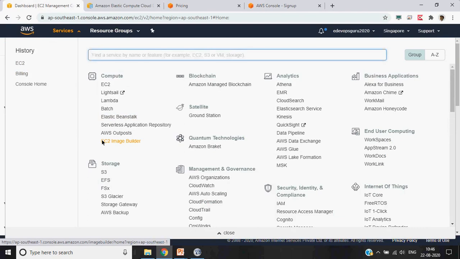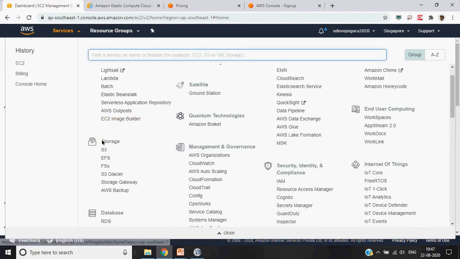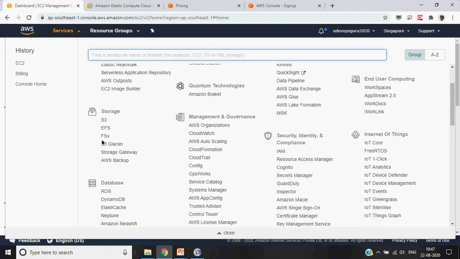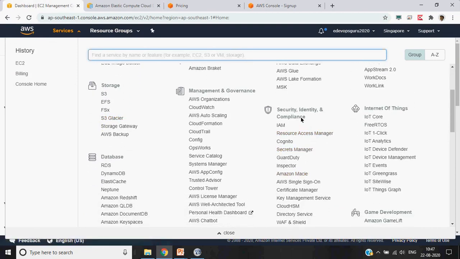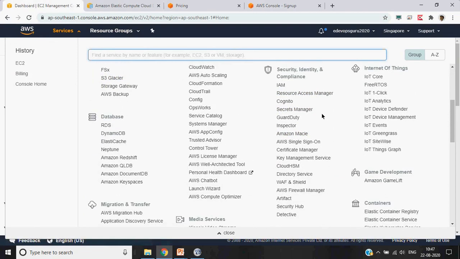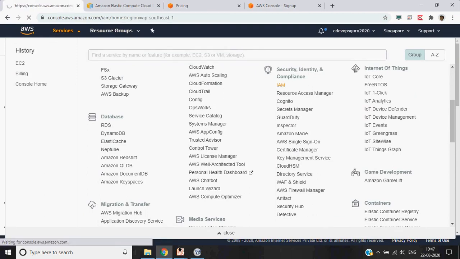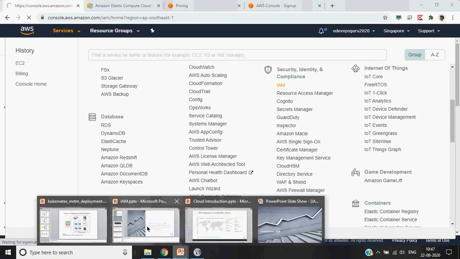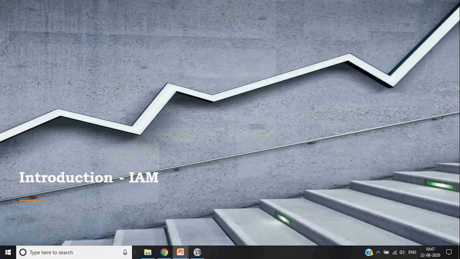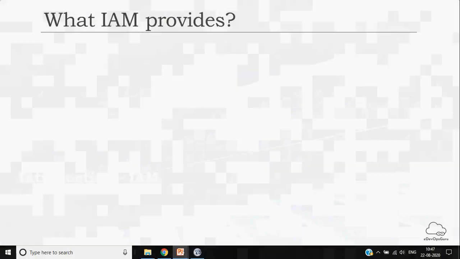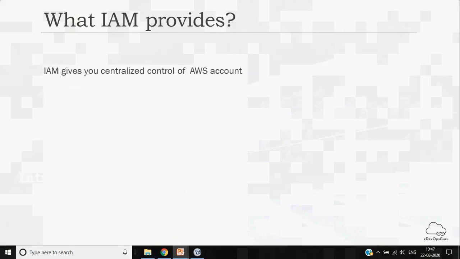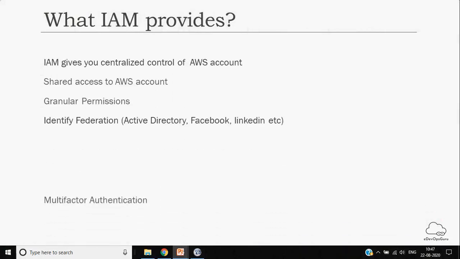So first service which we will be covering today is the Identity and Access Management. It comes under the security, identity and access. Okay. So let's come back to the PPT. Okay.